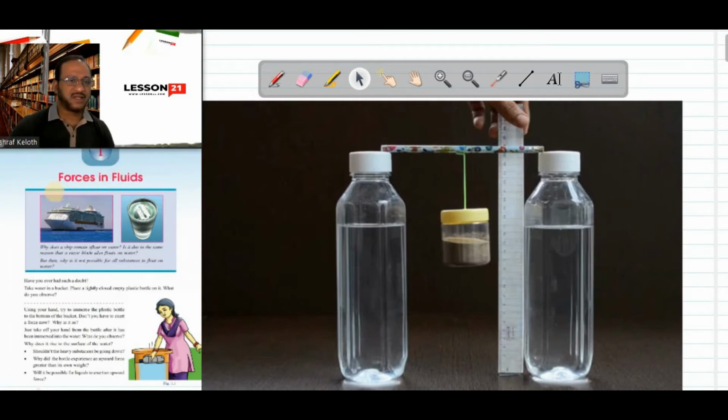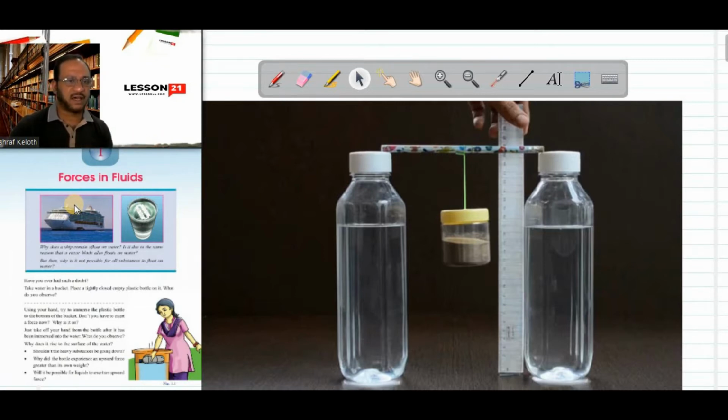Force means something which can change the state of rest of a body into motion, motion into rest. It can change the direction of motion of a body. It can change the shape of a body. Normally, if you want to move a body from one place to another, force must be applied. Or if you want to stop a moving body, we need to apply force. If you want to change the direction of a moving body, you need to apply force.